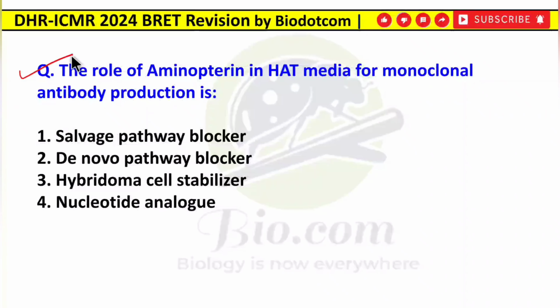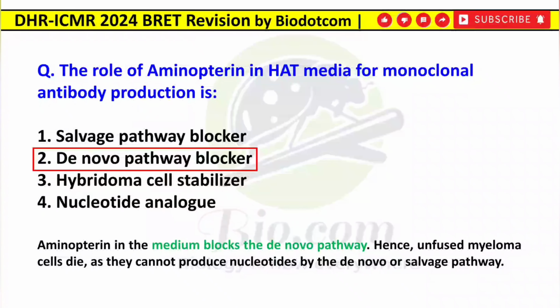Now second question. The role of aminopterin in HAT media for monoclonal antibody production is: salvage pathway blocker, de novo pathway blocker, hybridoma cell stabilizer, or nucleotide analog. The right answer for this question is de novo pathway blocker. So basically aminopterin blocks the de novo pathway, and therefore the unfused myeloma cells die as they will not be able to produce the nucleotides because of the blockage of the de novo pathway. So ये question भी आ सकता है hybridoma cell पे.